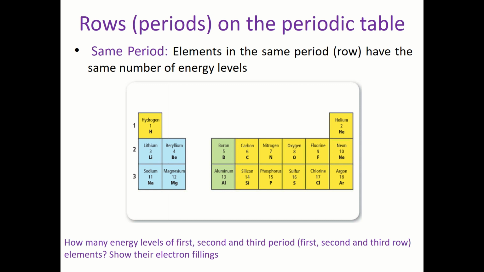So the rule is this. All elements in group number 1 have 1 electron at the outermost energy level. All elements in group number 2 have 2 electrons at the outermost energy level. Now, does this rule apply to all elements in the periodic table? And the answer is no. It applies only to groups 1, 2, 13 through 18.